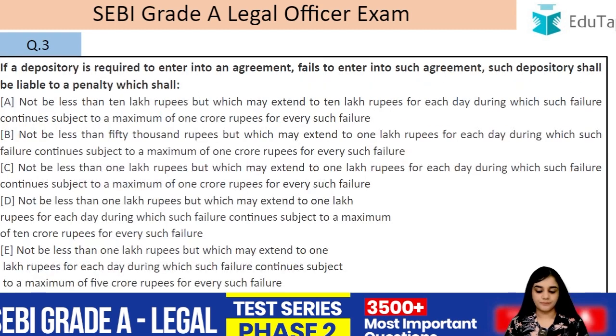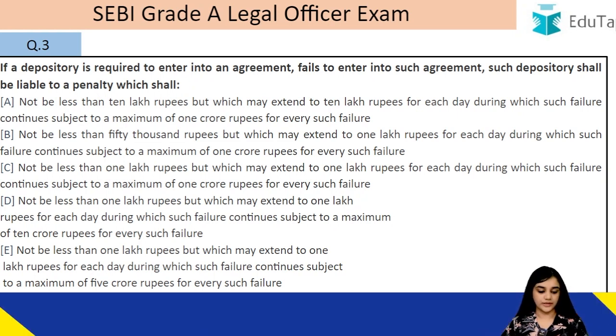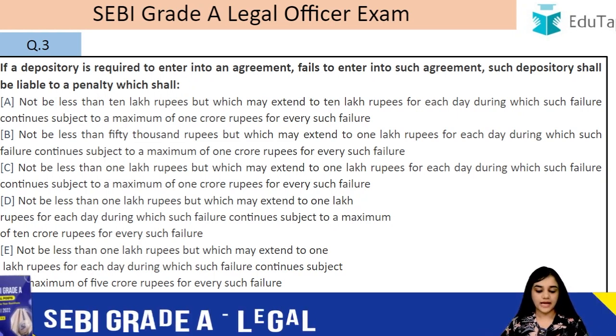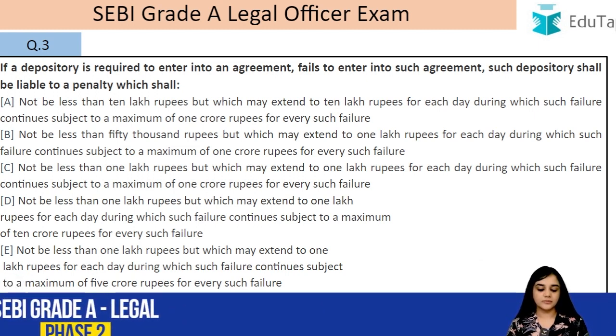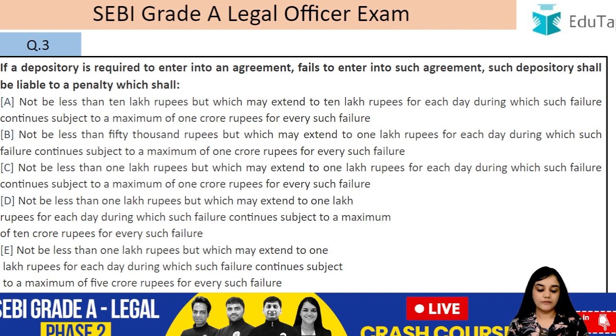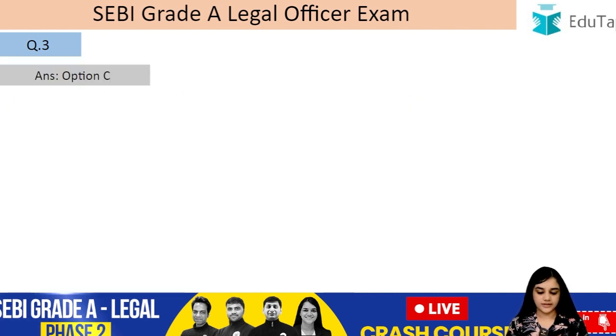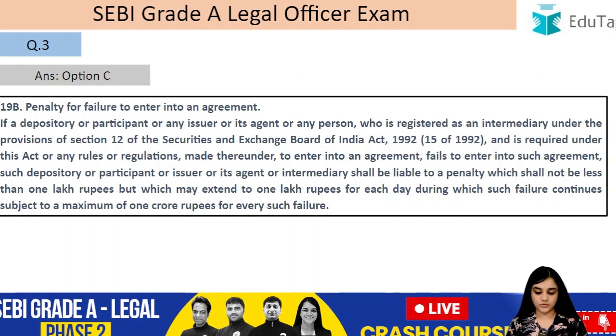Question number 3. If a depository is required to enter into an agreement and he fails to enter into such agreement, such depository shall be liable to a penalty which shall. So the answer to this question is actually option C: not be less than 1 lakh rupees, but which may extend to 1 lakh rupees for each day during which such failure continues, subject to a maximum of 1 crore rupees for every such failure. Let's read this. This is option C.